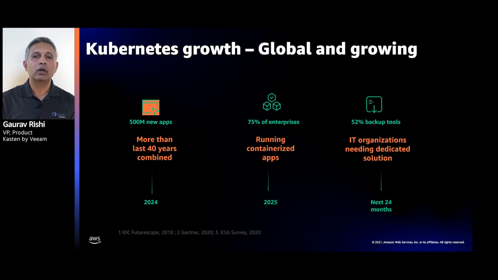And that's where you need a Kubernetes native solution, because with this new ecosystem growth, the old backup solutions built for the hypervisor era just don't work.